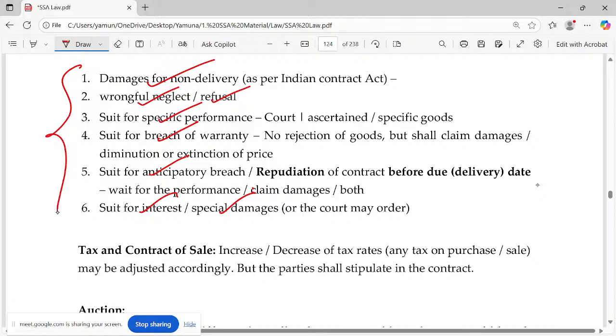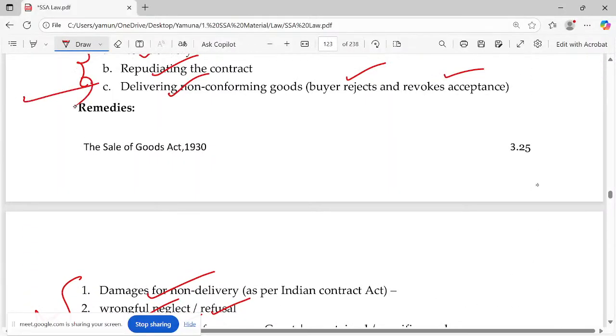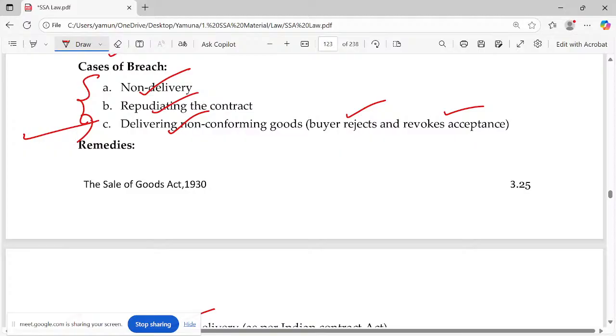In case this question is asked, there are 6 remedies only. Don't just write a whole story. This is the mistake many people make. Many points will come to our mind because we have studied many examples, and we put this and that. Don't write everything. Only these 6 points are there in the case of buyer's remedy. And under which cases do these six points come? These 3 cases: non-delivery, repudiating the contract and delivering non-conforming goods. In the 3 cases, the 6 remedies.